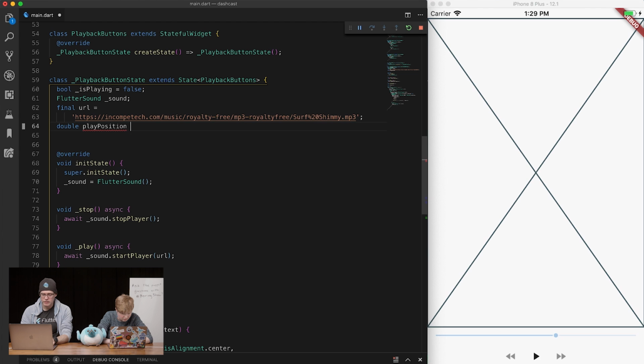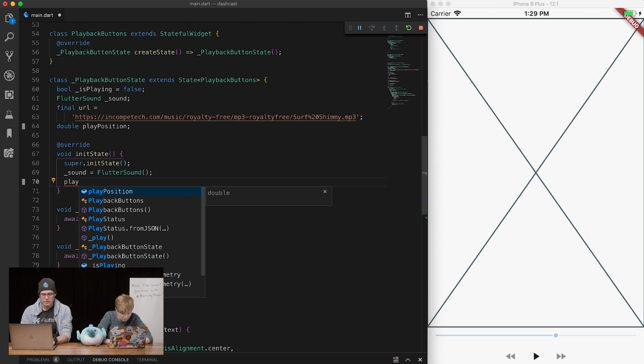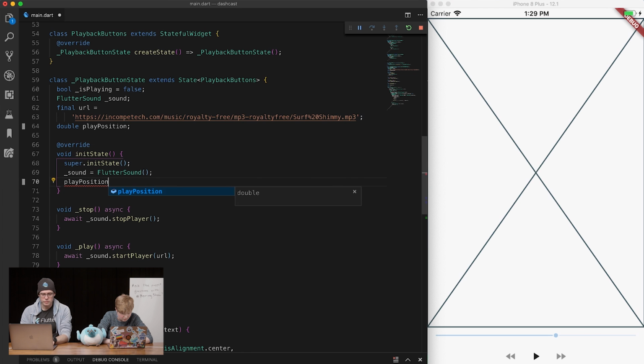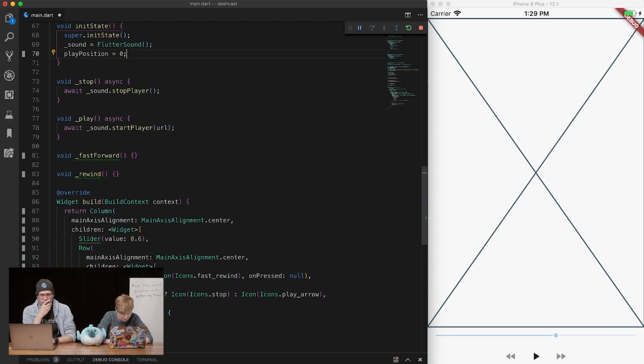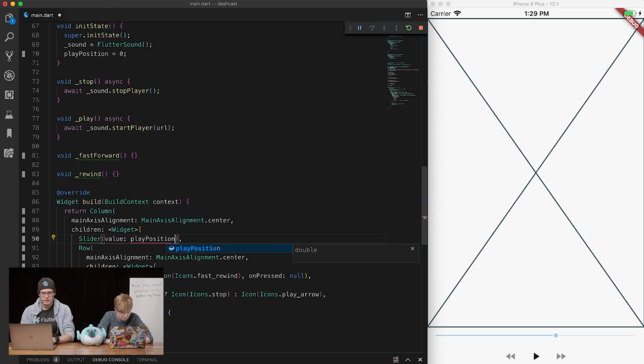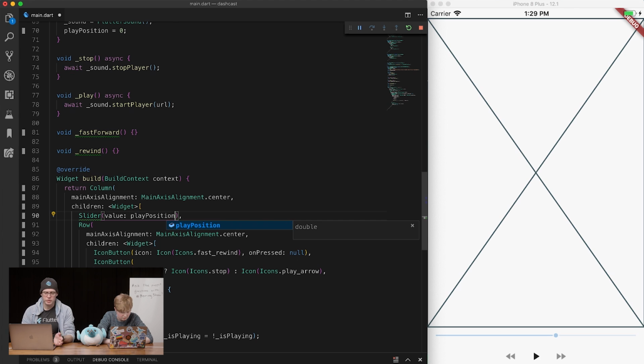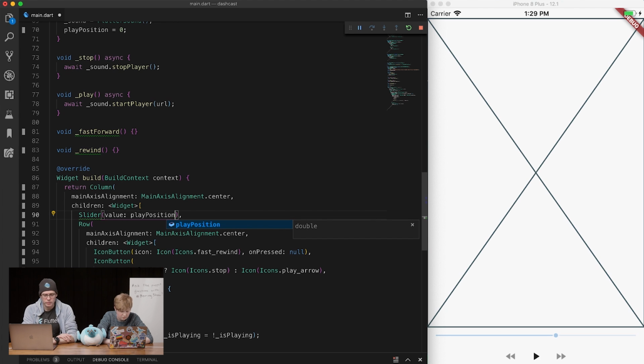And I'm just going to initialize that here to 0. There we go. Okay. So then what we can do here in value is we can put in play position. And then at some point in our listener, we're going to update our play position, and it should update our slider. So hopefully that will work.